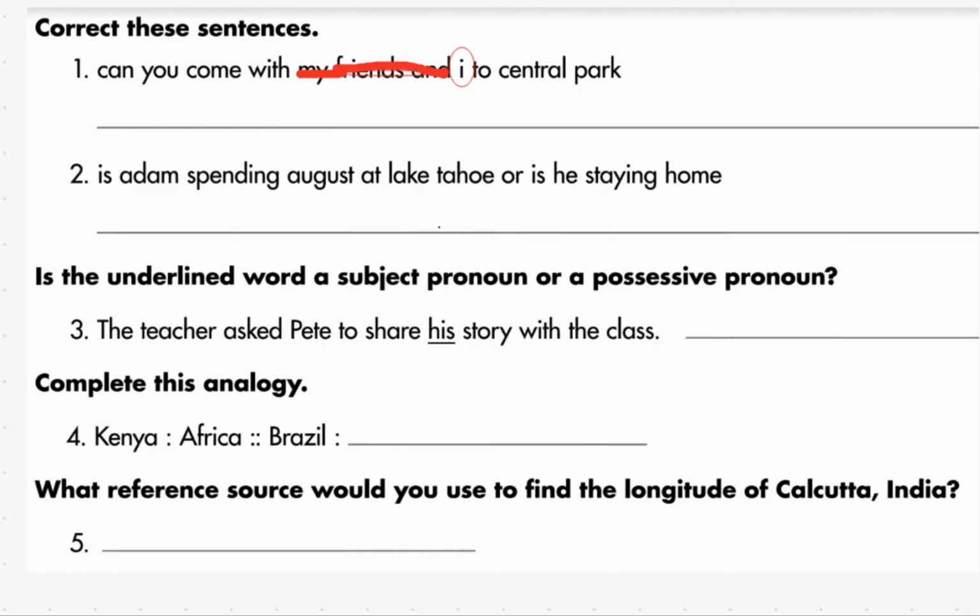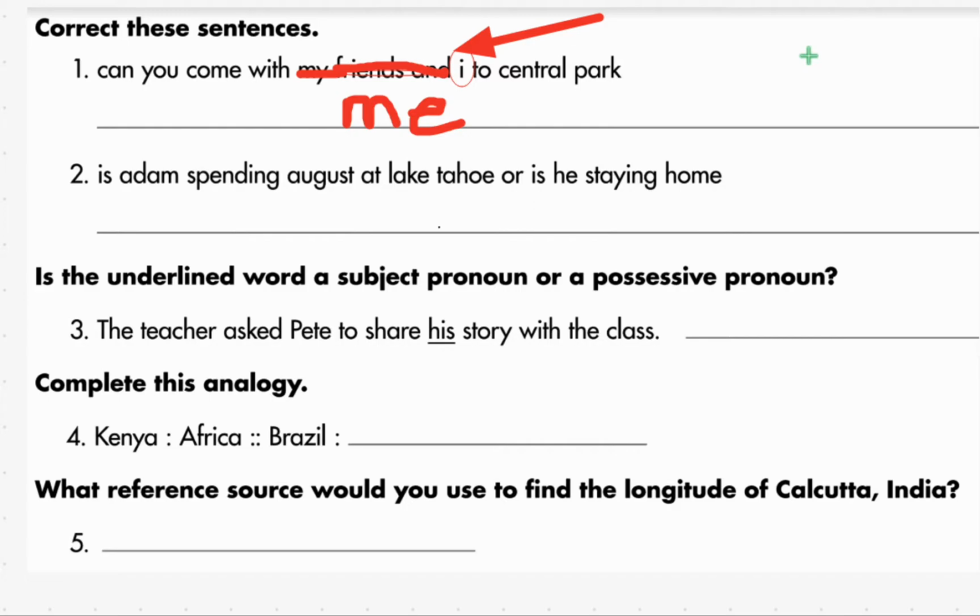Or would you say, can you come with I to Central Park? Can you come with I to Central Park? Or can you come with me to Central Park? So if you get rid of the other person and you replace it with me, and it makes sense, then this has to be changed. Okay? This has to be changed to me. That's huge. So keep that in mind, okay?